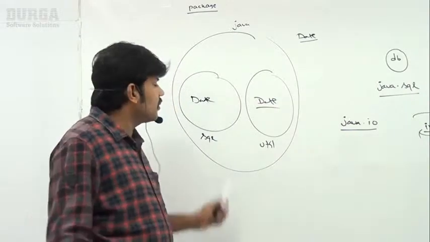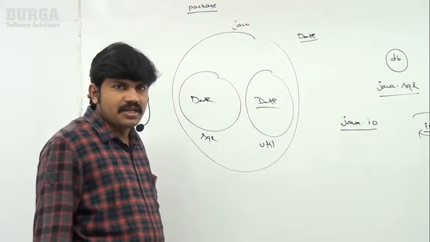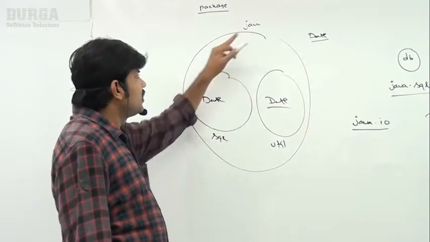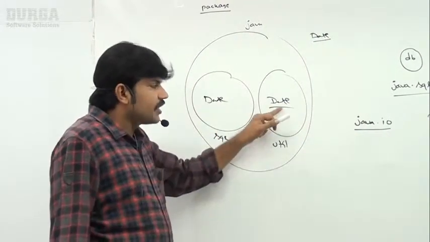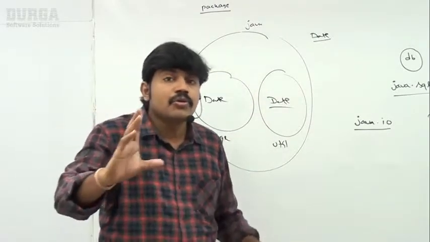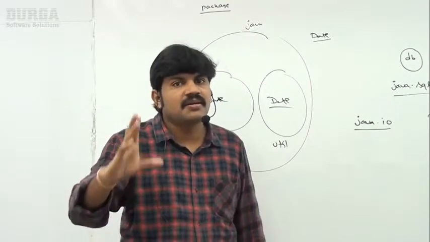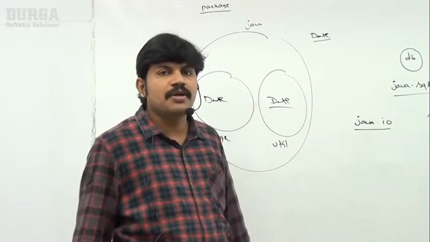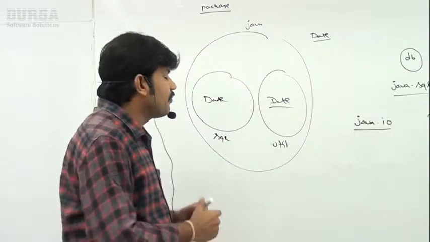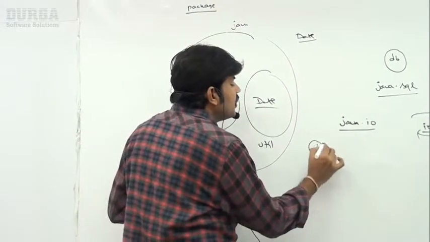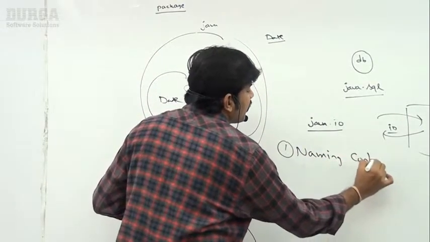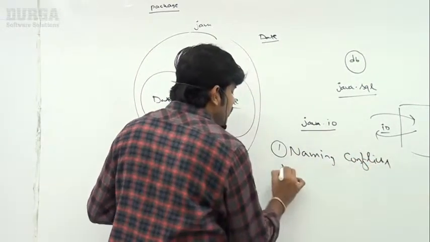What is the possibility? Because of the package statement only. So by using packages, I am able to differentiate java.util.Date and java.sql.Date. If the package statement is not there, then it is impossible to have two date classes. That's why the biggest advantage of the package statement is that we can resolve naming conflicts, sir.